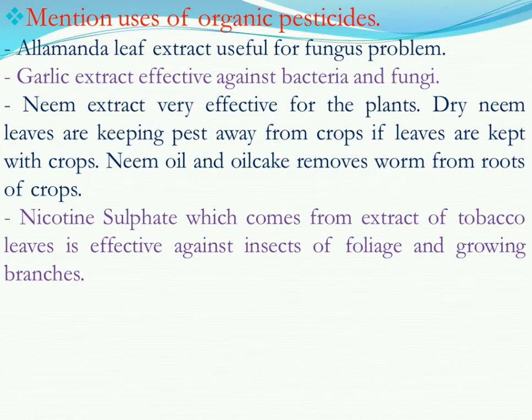Later on, we can use tobacco leaf. Why? Because in tobacco leaf there is nicotine sulfate, which is very effective against insects of foliage and growing branches. We know tobacco is very harmful for humans, but if we use tobacco leaf as pesticide for crops, from the tobacco leaf we get nicotine sulfate, and that is very useful to remove insects of foliage and growing branches.